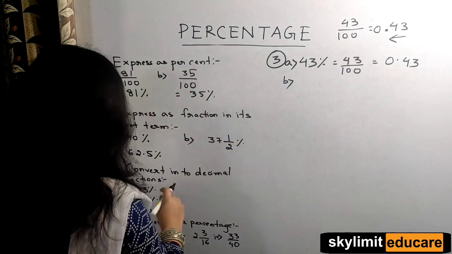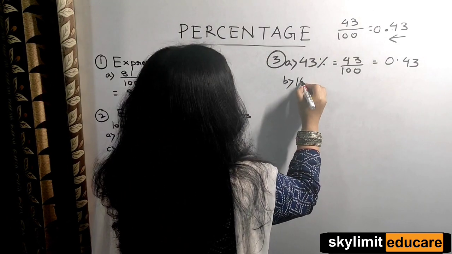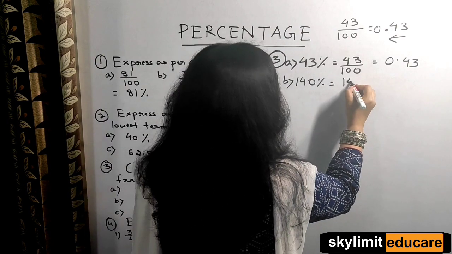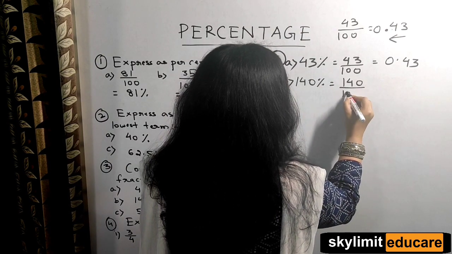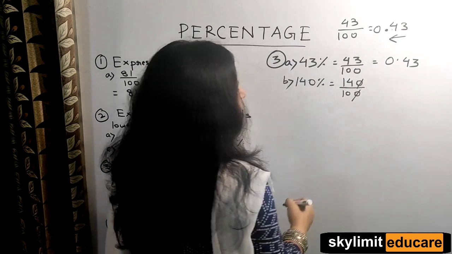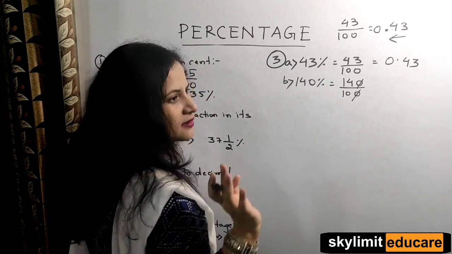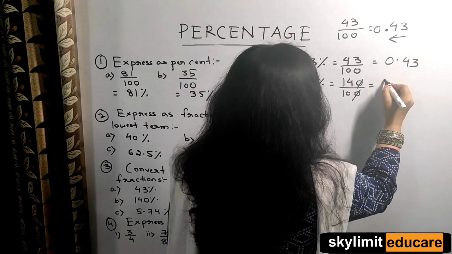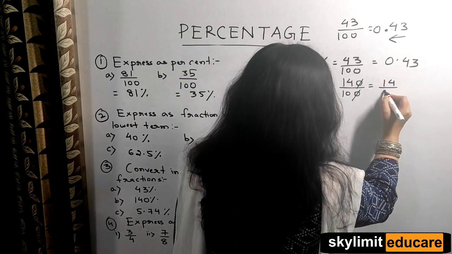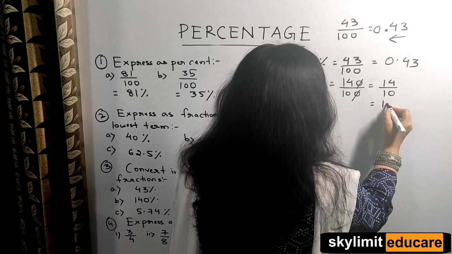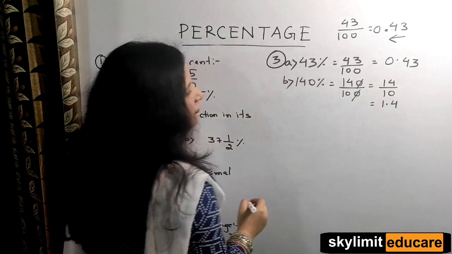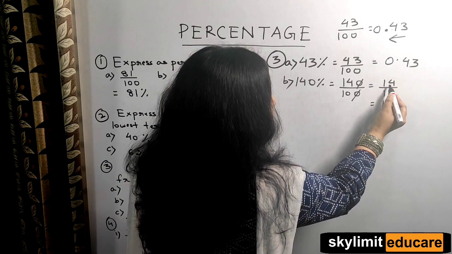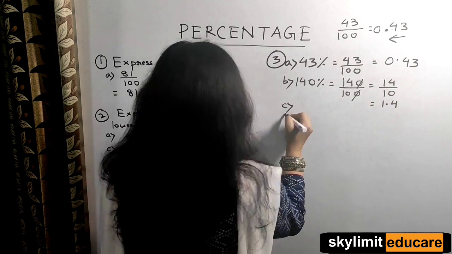Next one is 140%. 140% is same as 140 by 100. Clear? If we cancel this extra 0, still the denominator remains 10, the combination of 1 and 0. So the decimal fraction will be 14 by 10 and its decimal equivalent will be 1.4. Clear everyone? Because there is only 1 zero in the denominator, only before 1 digit you are going to give the decimal point. Clear?